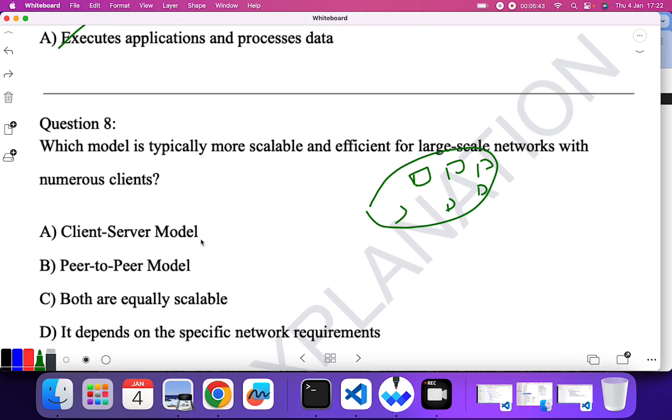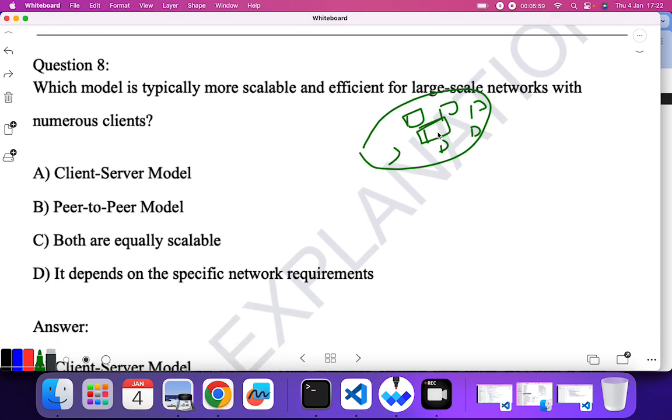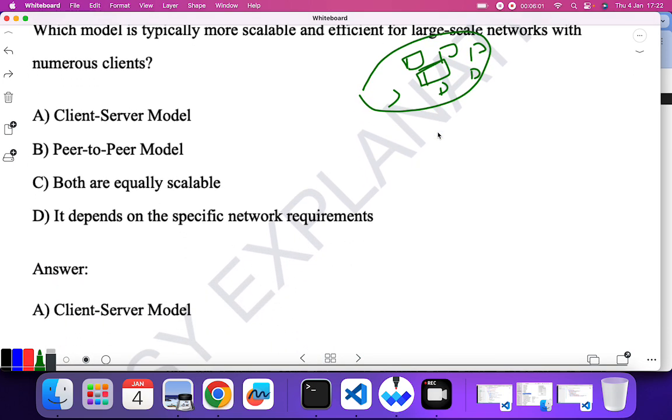It is a centralized system, so we just have to manage the server, and the clients have the function to just send requests to the server or to process the data. So client server is a model which can be used for a large scale network.